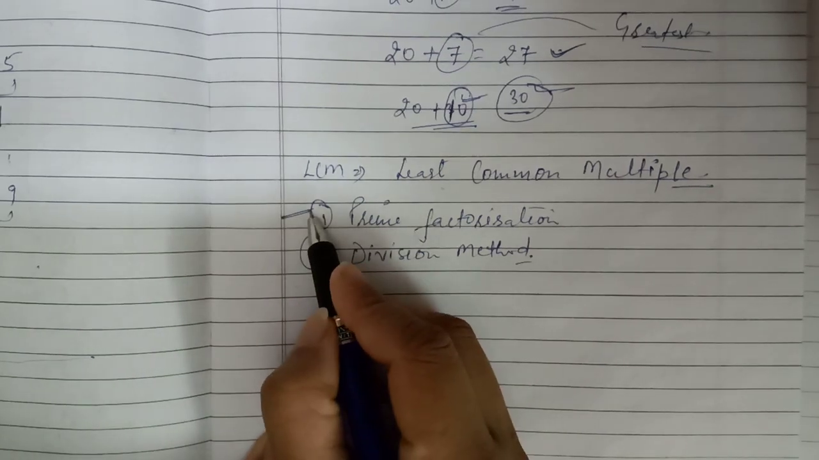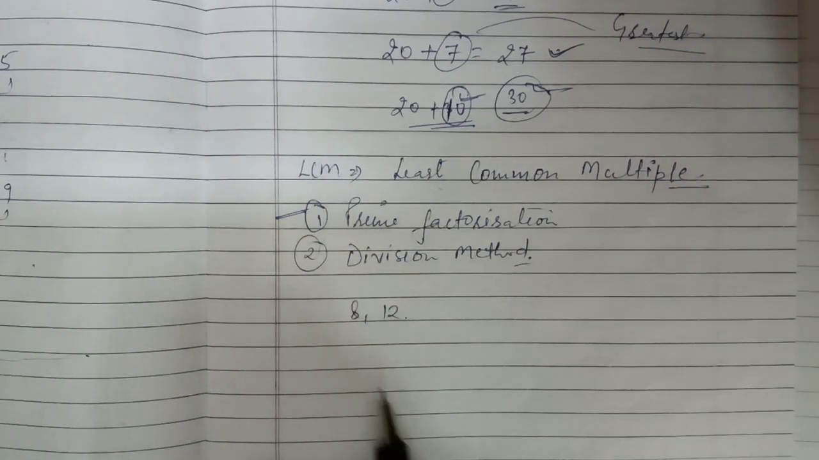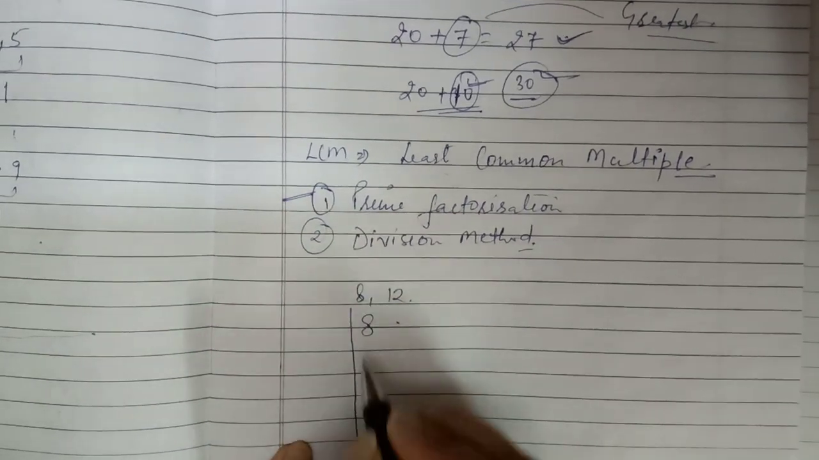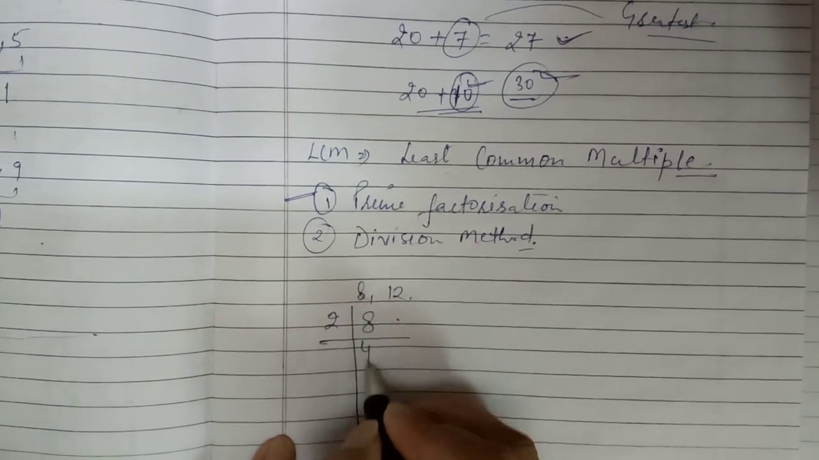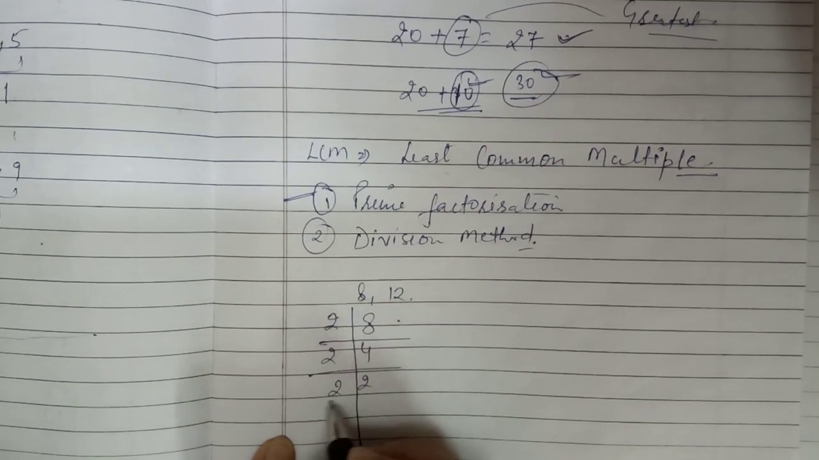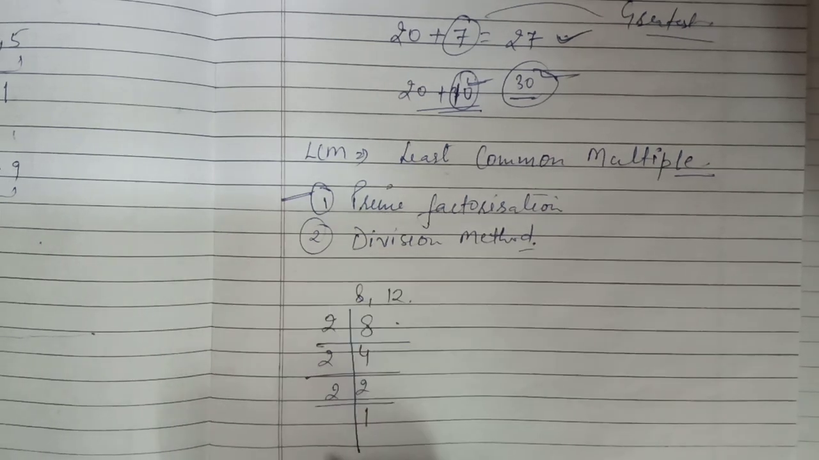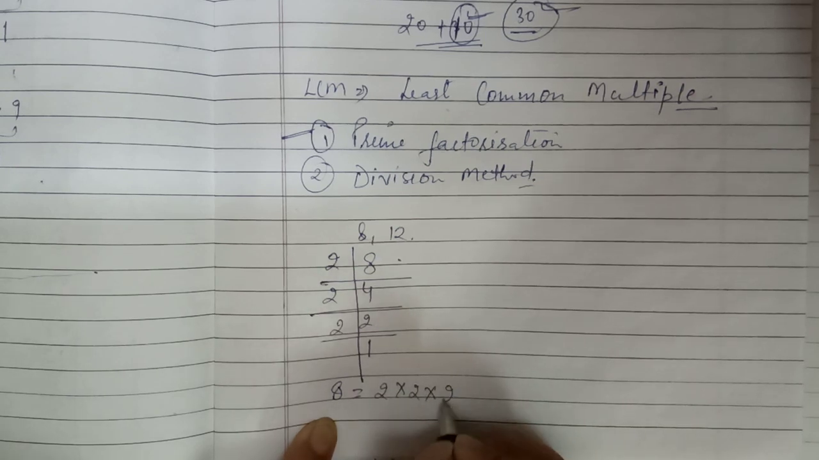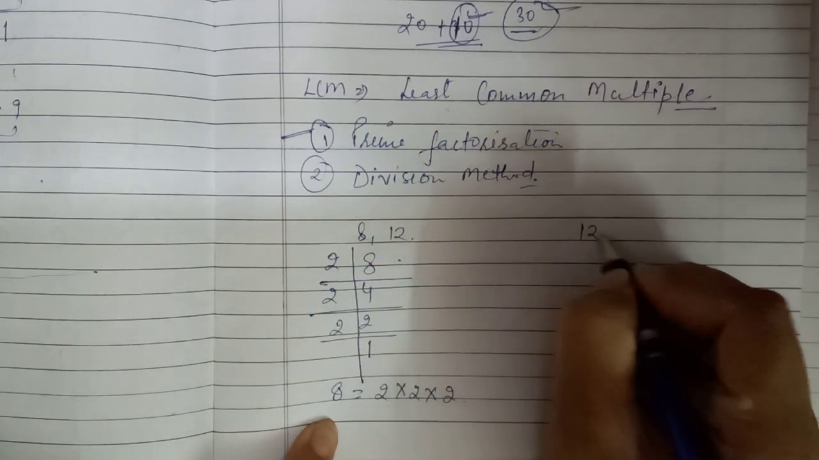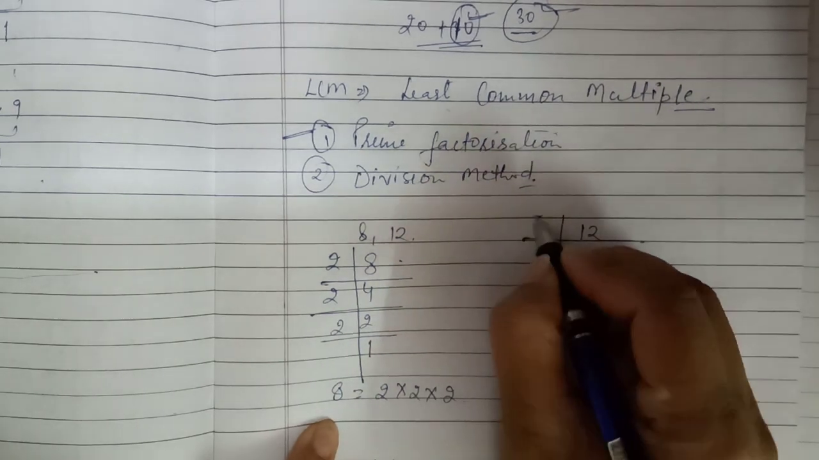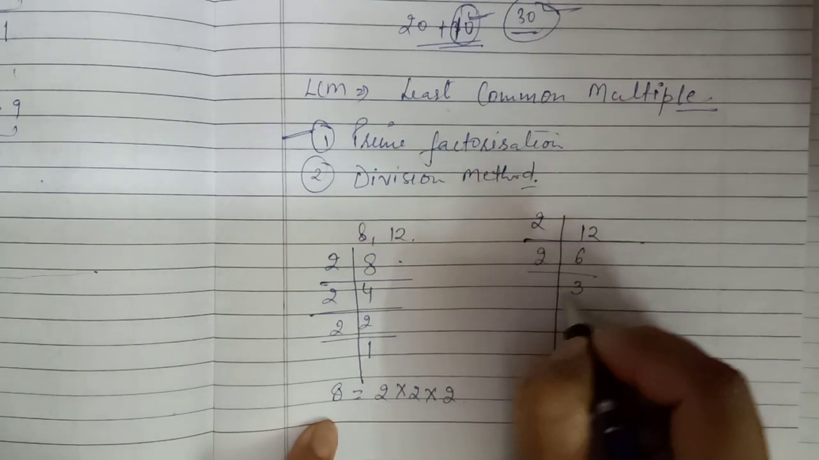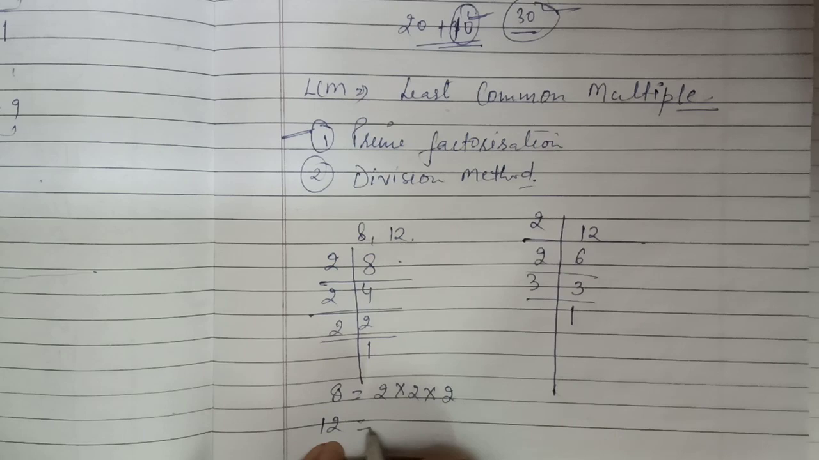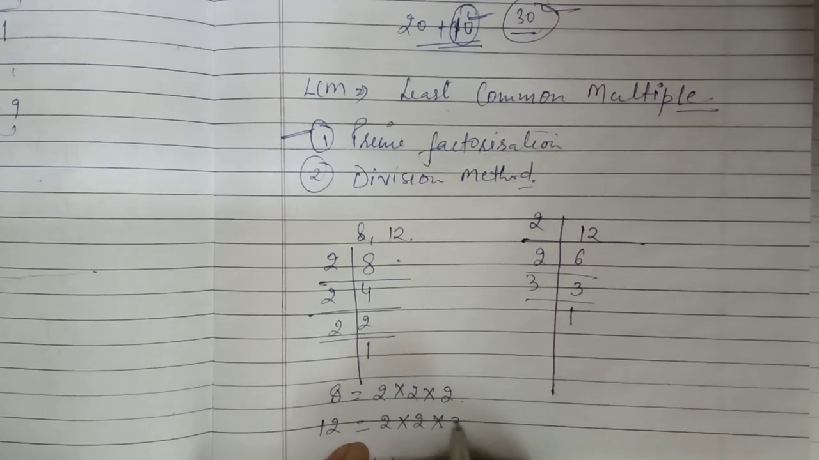In the prime factorization method, we will find the prime factors of these 2 separately. Starting with the first, we find the prime factorization of 8. 2 fours are 8, 2 twos are 4, then 2 ones are 2. So we can say that 8 equals 2 into 2 into 2. In the same way, when we find the prime factorization of 12, we get 2 sixes are 12, 2 threes are 6, and 3 ones are 3. So we can say that the prime factors of 12 are 2 into 2 into 3.